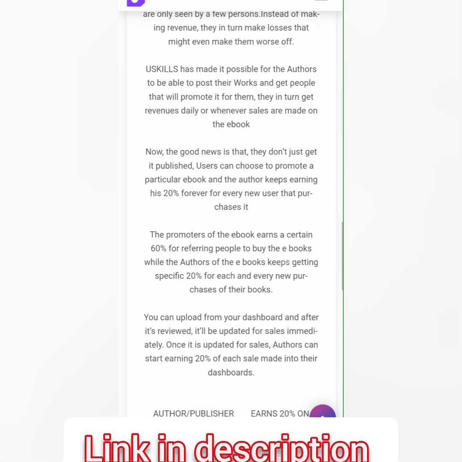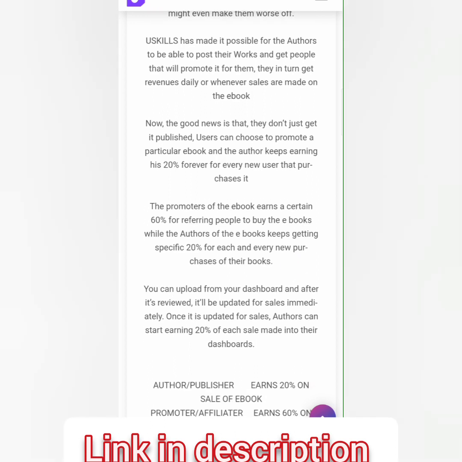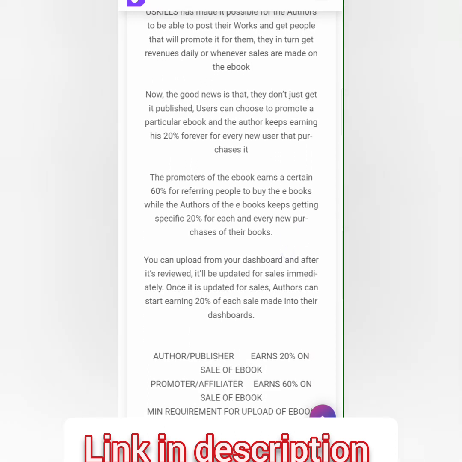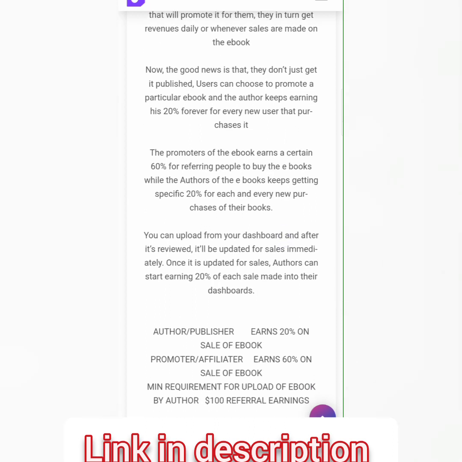Users can choose to promote a particular ebook, and the author keeps earning 20% forever for every new user that purchases it. The promoters, the people promoting the ebooks, earn 60% for referring people.